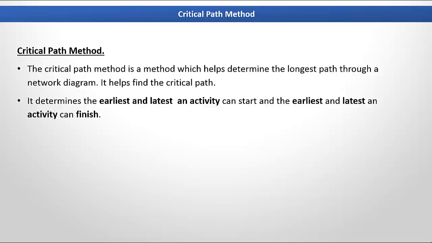The critical path method is a schedule network analysis technique. It is a method which helps determine the longest path through a network diagram. It helps in finding the critical path. The critical path method helps determine the earliest and latest that an activity can start, and it can also help determine the earliest and latest that an activity can finish.